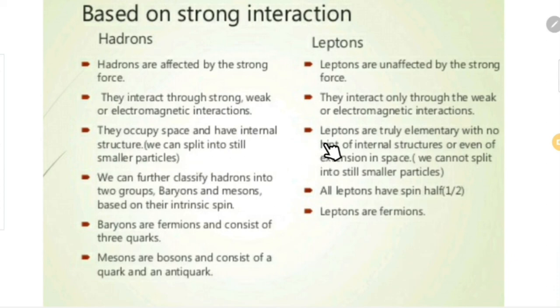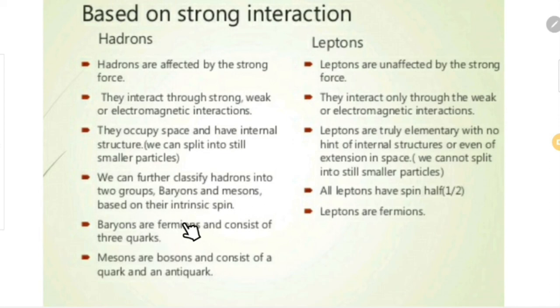But leptons are truly elementary. That means they have no internal structure. They are structureless, so we cannot split them into smaller particles. They are truly fundamental or elementary particles. We can classify hadrons again into baryons and mesons based on their spin. All the leptons have spin half, while all hadrons do not have the same spin. They are categorized into two classes, baryons and mesons, based on their intrinsic spin.